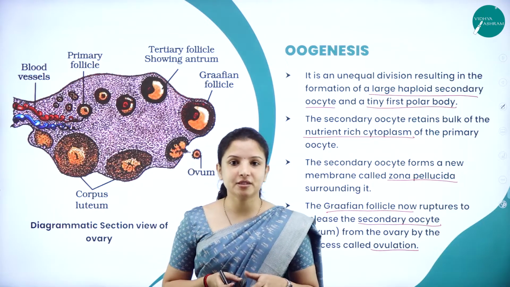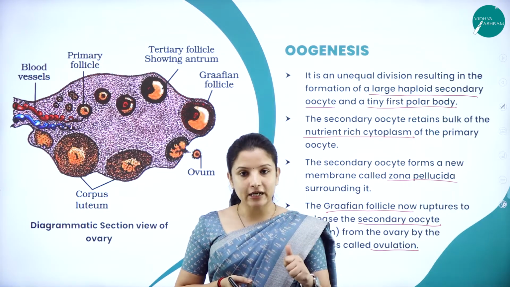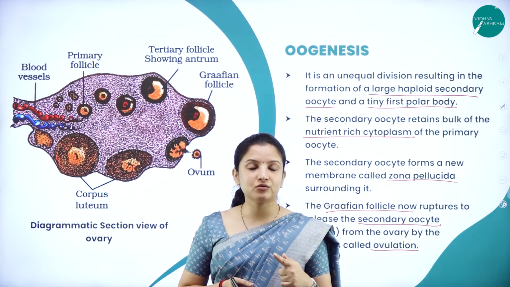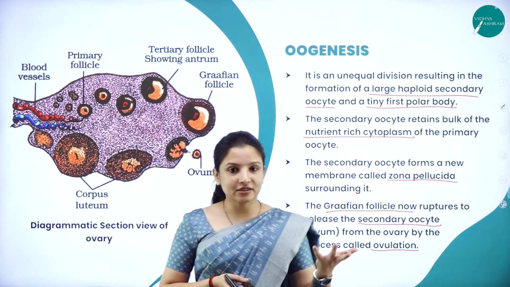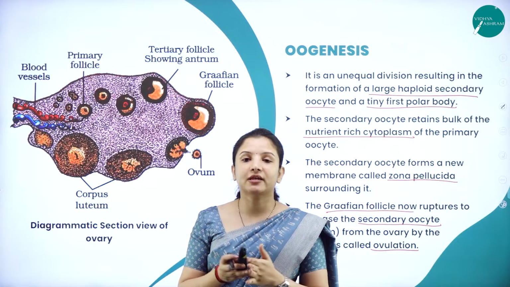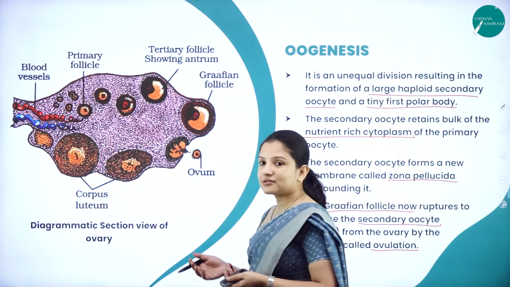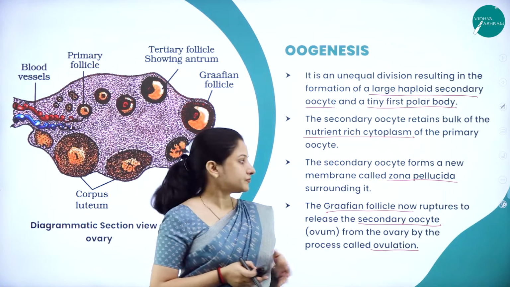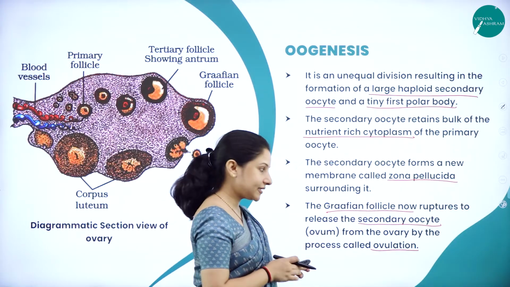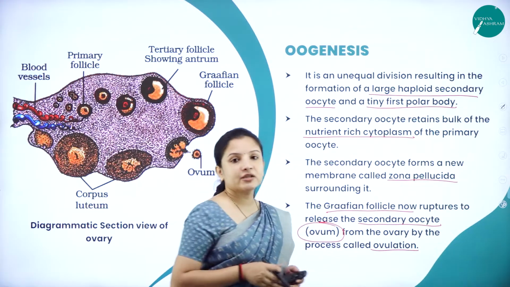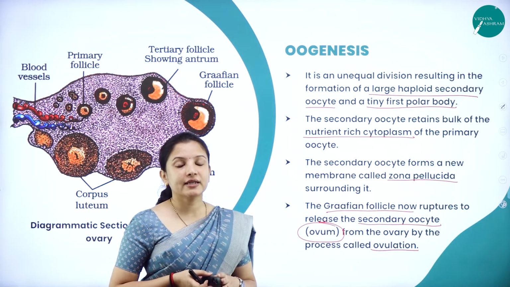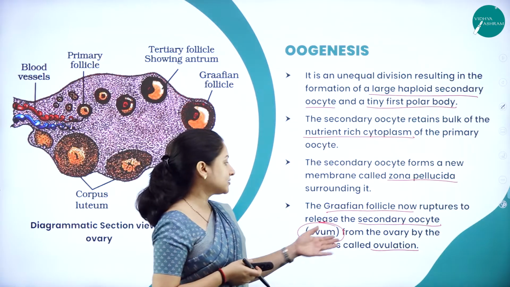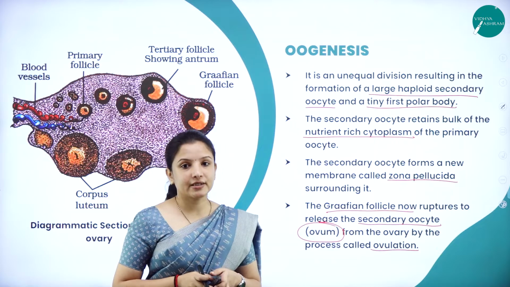So what happens here? The primary oocyte gets formed, and it undergoes meiosis or reduction division and differentiation to form the secondary oocyte. Once it matures, the Graafian follicle ruptures and the secondary oocyte gets released outside. This secondary oocyte is what is called the ovum, and its release from the ovary is called ovulation. So this is about the oogenesis process.